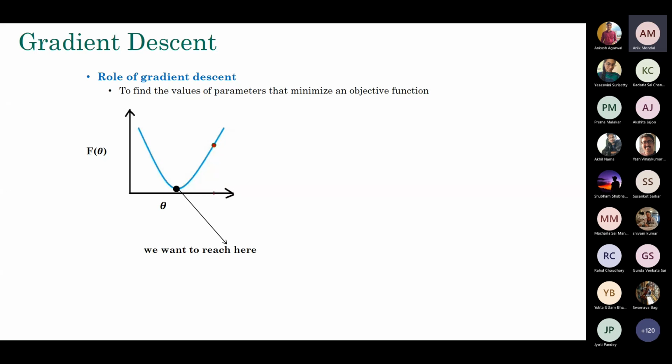And as you know, you want to reach this particular point, the black spot. The black spot is the point where you want to reach. That's the ultimate goal. And the question is, how can I reach there? The standard practice is that you can start from somewhere on the curve. You can randomly choose a position on the curve, and then you start from there. You have to initialize somewhere, right? So you basically start from a random point and then move on.